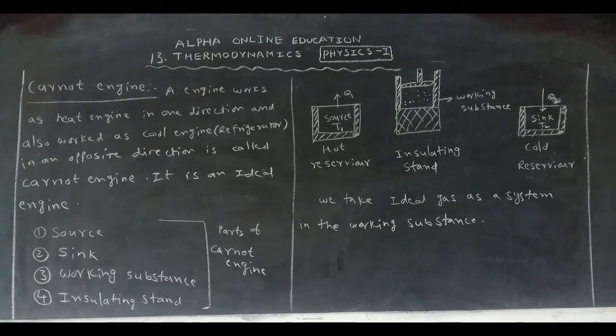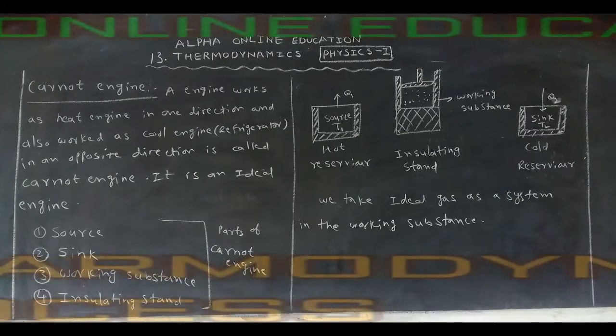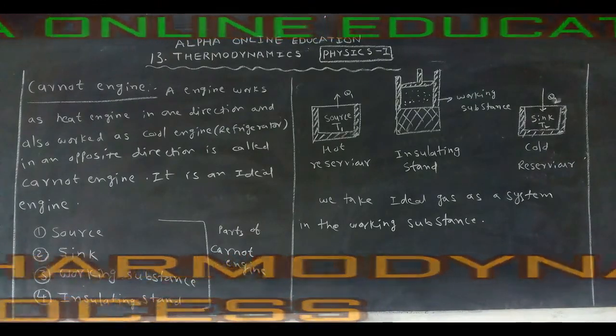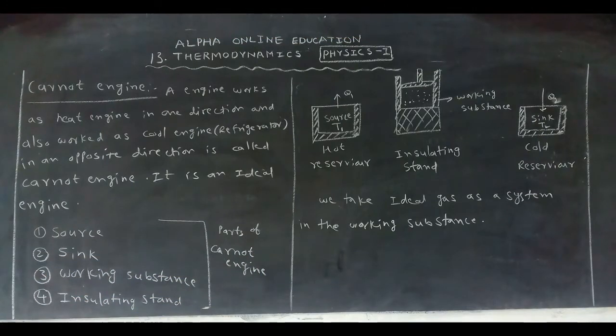First one is the source, second the sink, third the working substance, fourth the insulating stand. The source is at temperature T1 and supplies the heat energy Q1 to the working substance, and the source is called the hot reservoir.